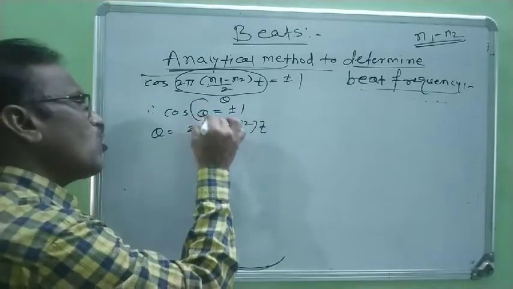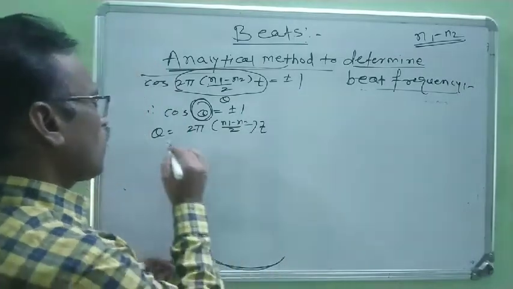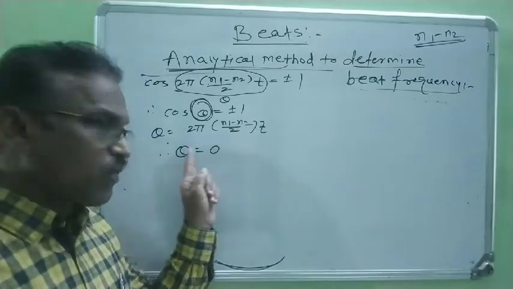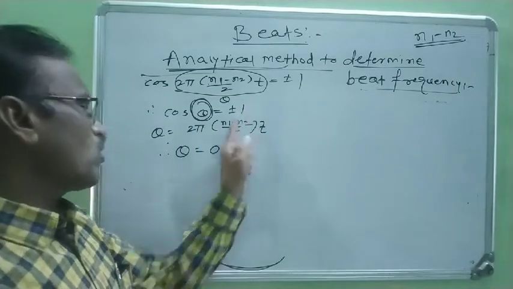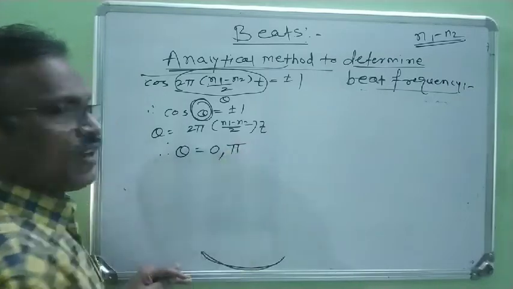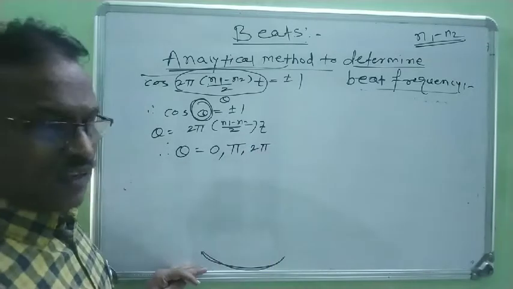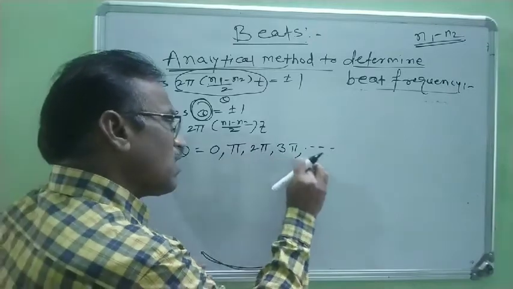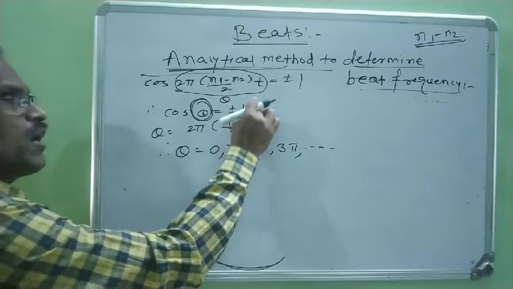But for which values of angle theta is the cosine value plus or minus 1? We know that when theta is equal to 0, cos 0 is equal to 1. At the same time, when the value of theta is pi, it also becomes plus or minus 1. When its value is 2 pi, 3 pi, and so on, the cosine value of these angles is always plus or minus 1.